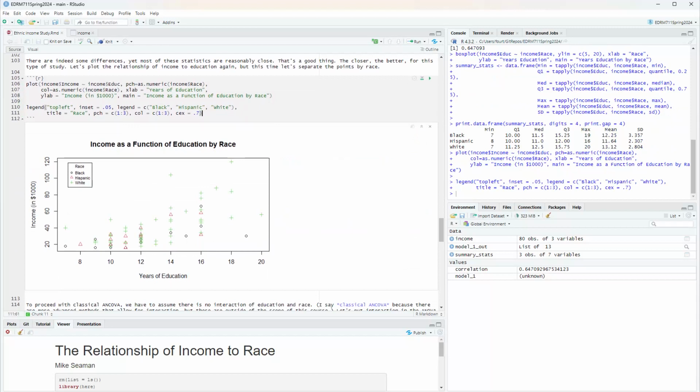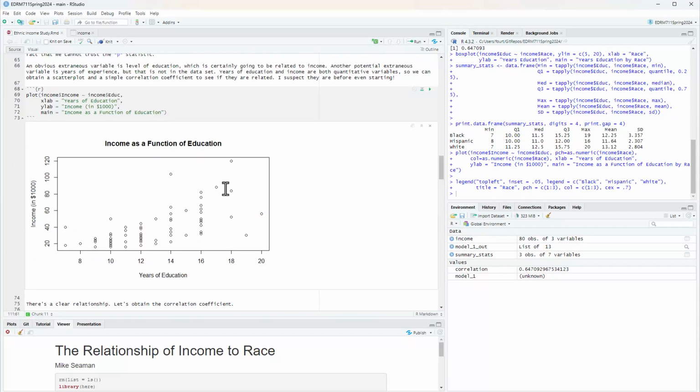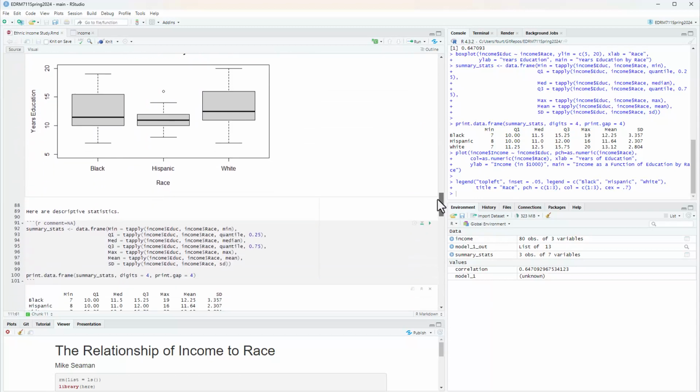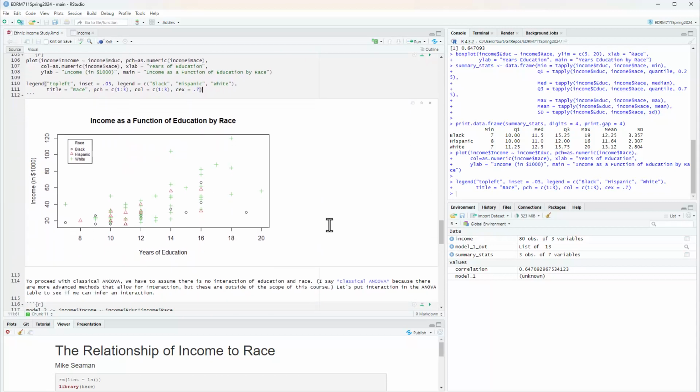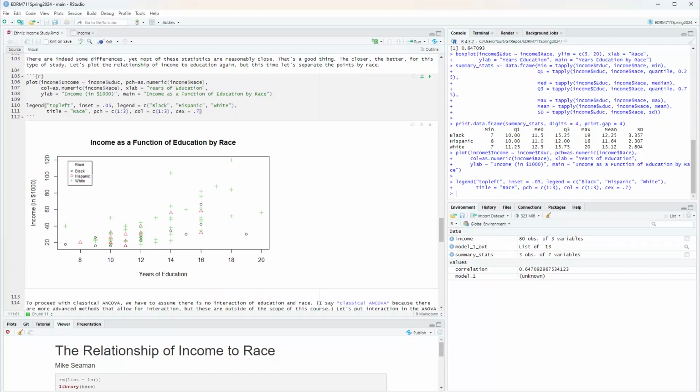So notice that for black, I have a black color and circles. For Hispanic, I have a red color and I have triangles. And for white, I have a green color and I have plus signs. So this is the same scatter plot that we looked at right back here, except here we ignored the categorical variable. We ignored the different classifications. Down here, I'm making it so that I can actually look at these.